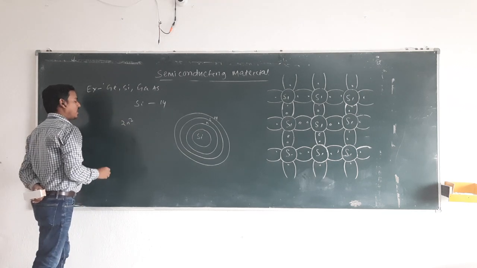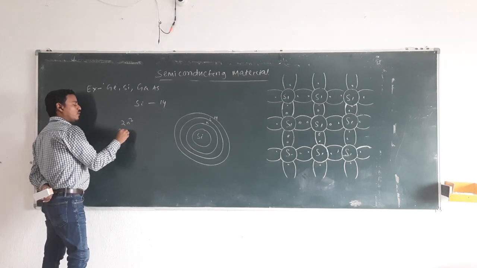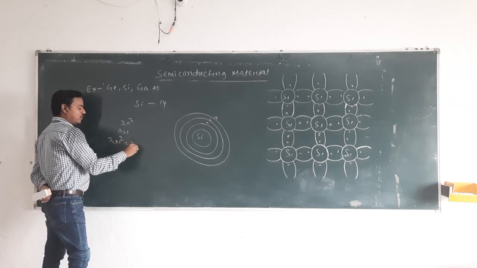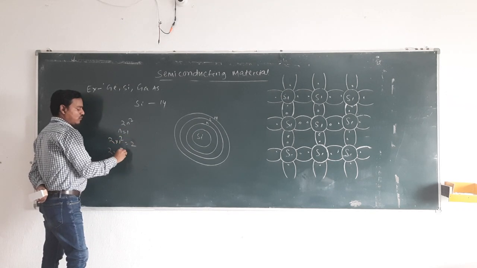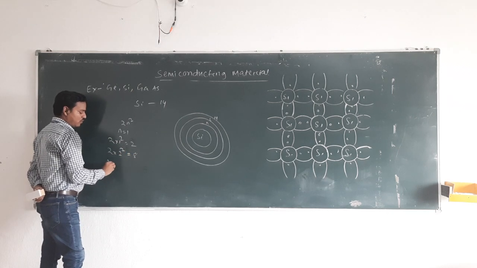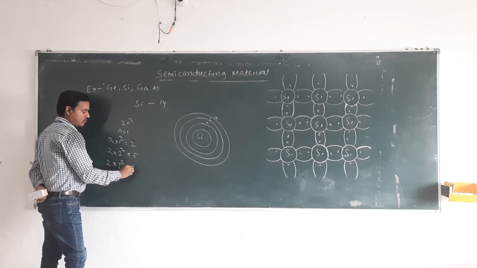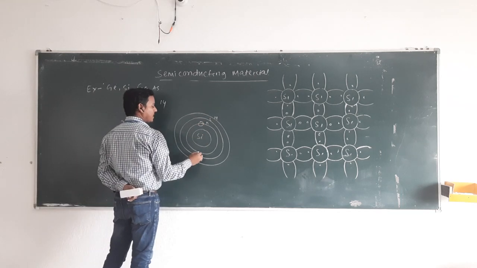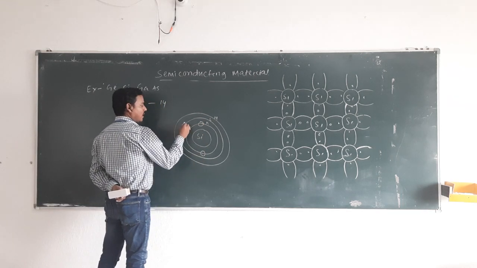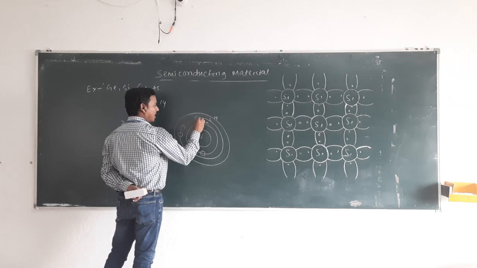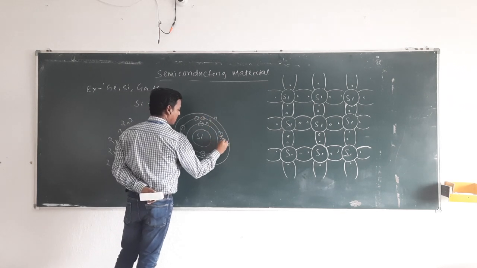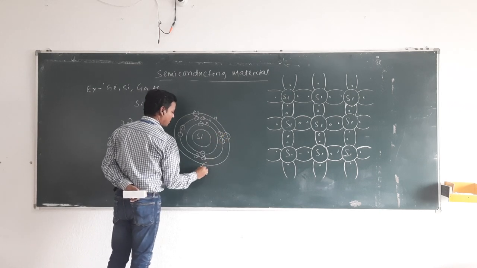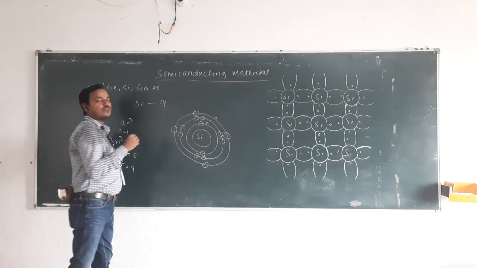So what is the 2n square formula? Let n equal 1, then 2 into 1 square equals 2, 2 into 2 square equals 8, 2 into 3 square equals 18. So the electrons present in the first orbit are 2, in the second orbit 8, and in the third and last orbit 4.